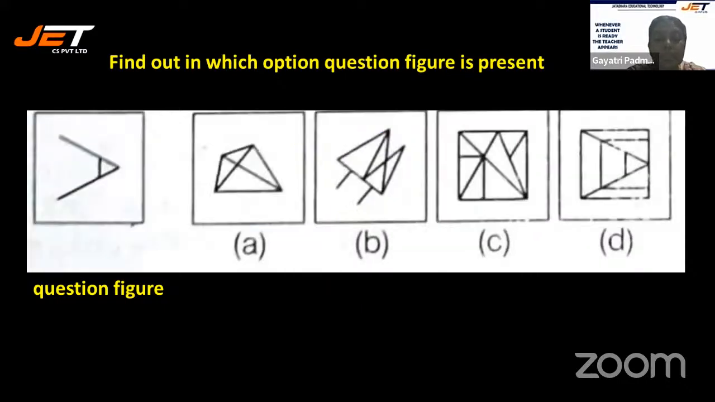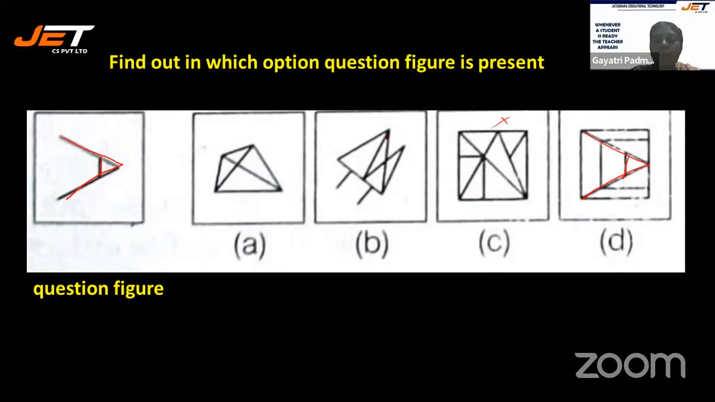So the question figure is here. So we have A, B, C, and D. I'm sure this is very easy. Within 10 seconds, you'll be able to give me the answer, right? How? This kind of, the reverse side of A is there in this, right? Anywhere it is there?